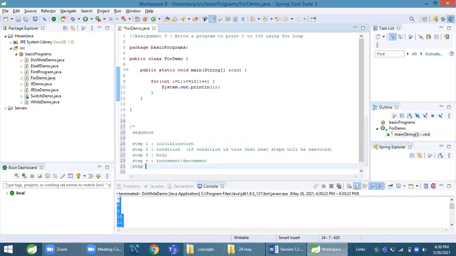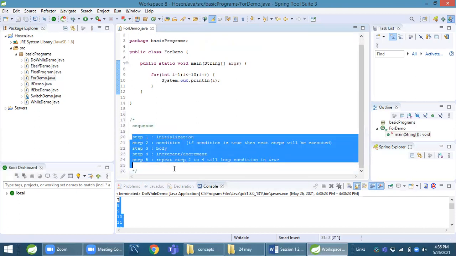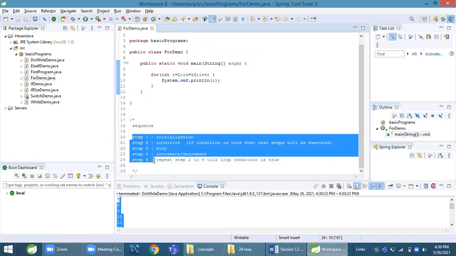And step 5, repeat step 2, the condition. Okay, getting this sequence, awesome.